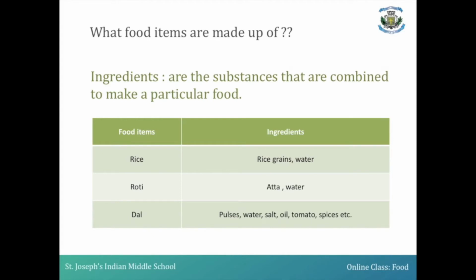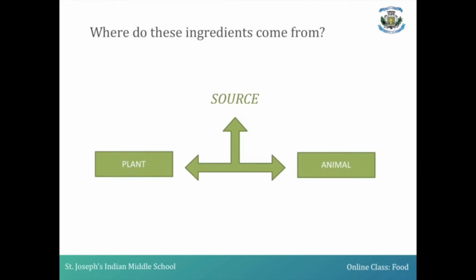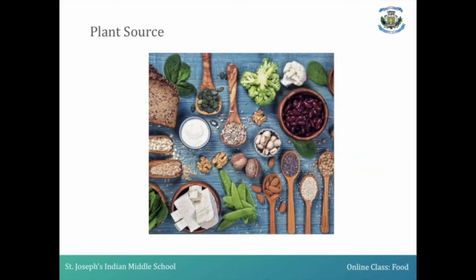Now where do we get these ingredients from? We get these ingredients from two main sources, namely plant source and animal source. What do you mean by plant source? The ingredients which we get from the plant, you call them plant source. For example, the grains, the fruits, the vegetables, whatever you get as ingredients.